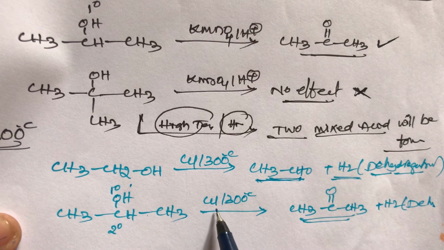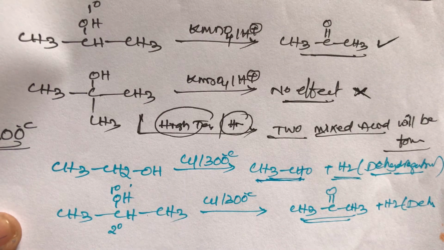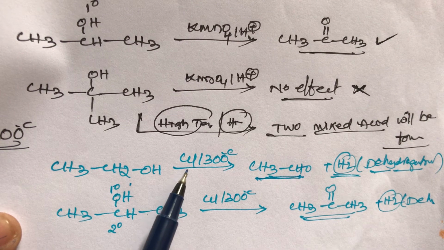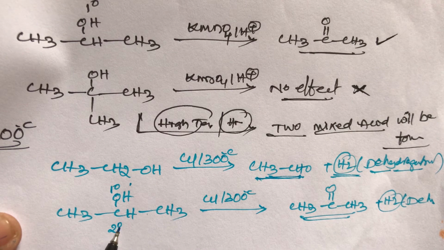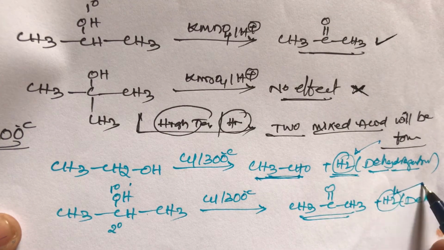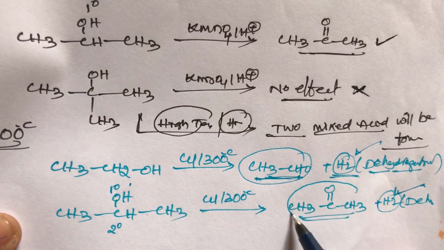Copper acts as a dehydrogenating agent in secondary alcohol, and in primary alcohol also copper acts as a dehydrogenating agent. In both primary and secondary alcohol there is only removal of hydrogen. In primary alcohol aldehyde is formed, in secondary alcohols ketone is formed.